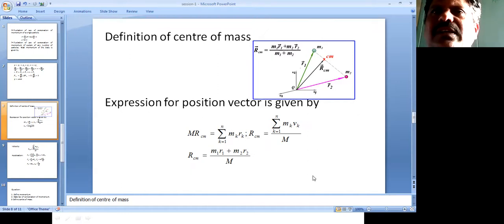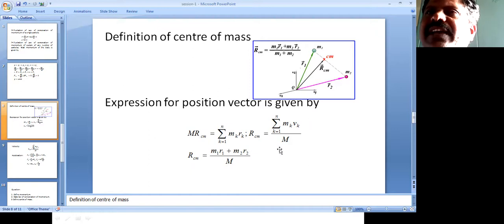So here the position vector of the center of mass of this system is given by RCM. Suppose you have a number of particles, in such cases you can put it like this: capital M into RCM equals the summation of k equals 1 to N of Mk Rk.